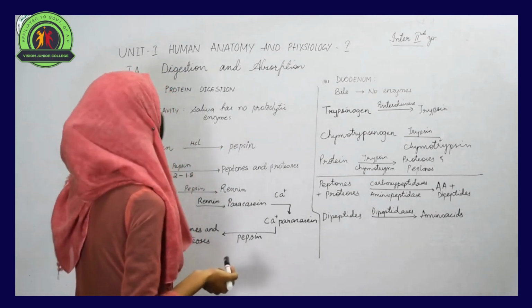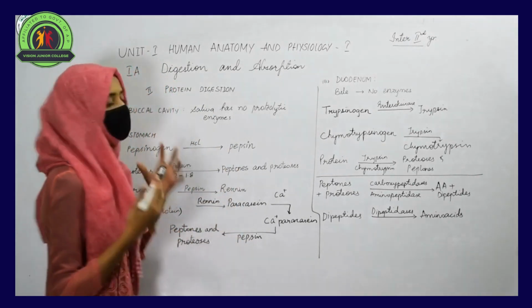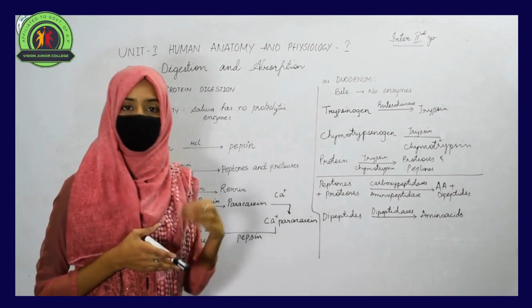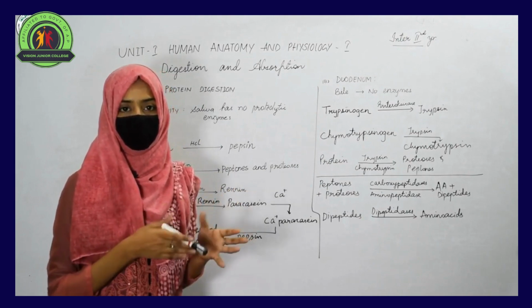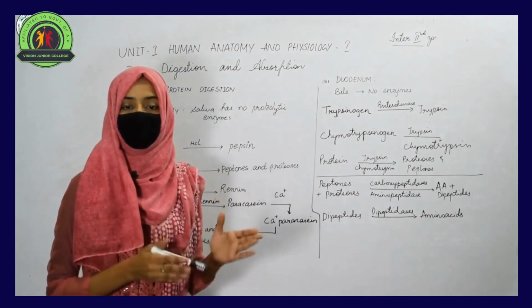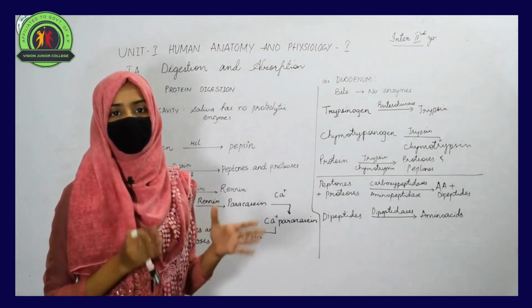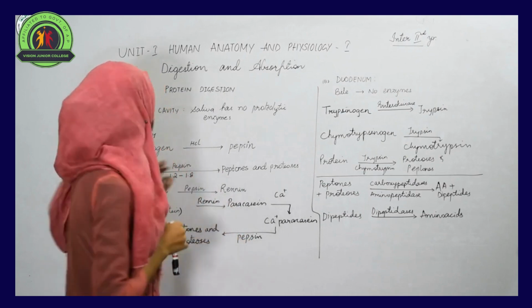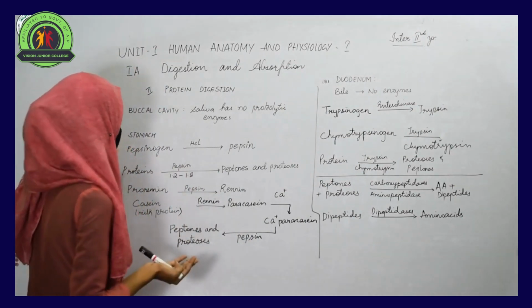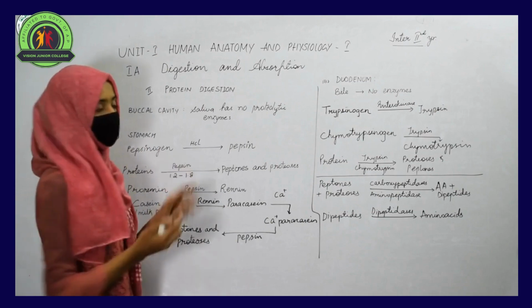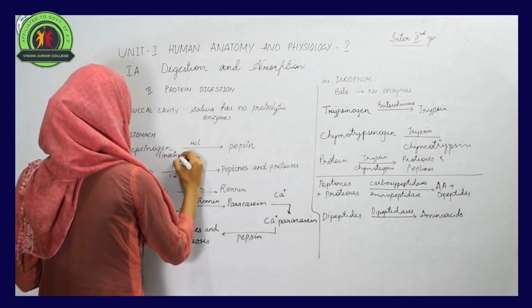When you move to the other part of our alimentary canal, that is the stomach, certain enzymes are present in inactive form. Firstly, those enzymes should be converted into an active form. Then they can act on certain substances to break them into a simple form so that they can be absorbed by our body. So what are those inactive enzymes? The first enzyme is pepsinogen, which is present in inactive state.